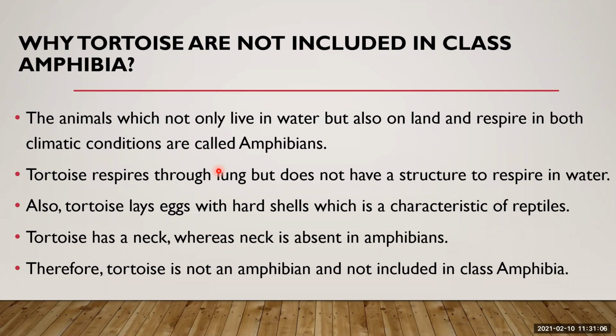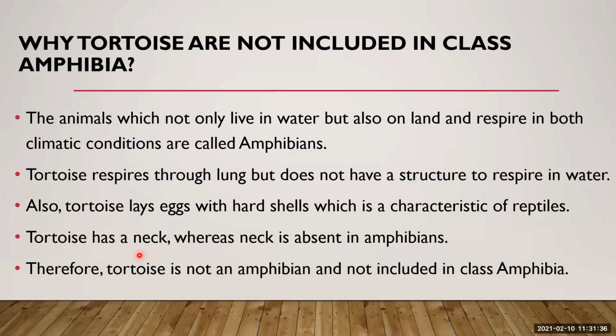If you see the tortoise, the nostrils of the tortoise are above the water level. With the help of those nostrils, they respire. Okay, they take the oxygen and give out the CO2. So their body is not developed to respire in the water. Also, tortoise lays eggs with a hard shell, which is a characteristic of reptiles. If you see the eggs of the tortoise, their shell is very hard, like reptiles.